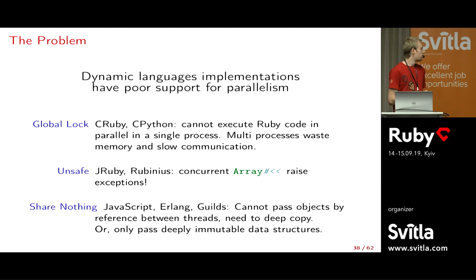And then finally, there is the third category, which is share nothing or share little, which is basically, well, they work around the problem. They say, we don't have shared memory, so we don't have to solve this problem. But then it means you have to write your program very differently. It means you cannot have mutable state, or at least you cannot pass it around conveniently. In this category we have, for instance, JavaScript, which doesn't share memory at all, Erlang, where there are simply no mutable data structures, and guilds for Ruby 3, which I will explain a bit more.